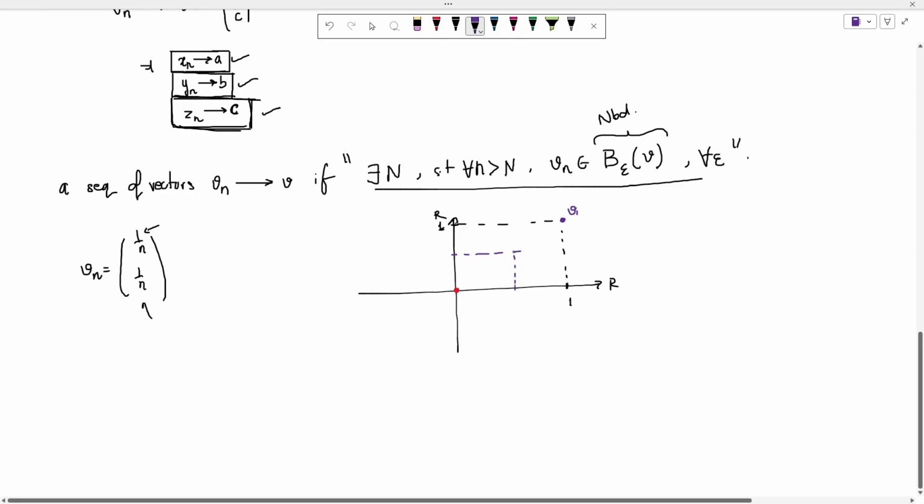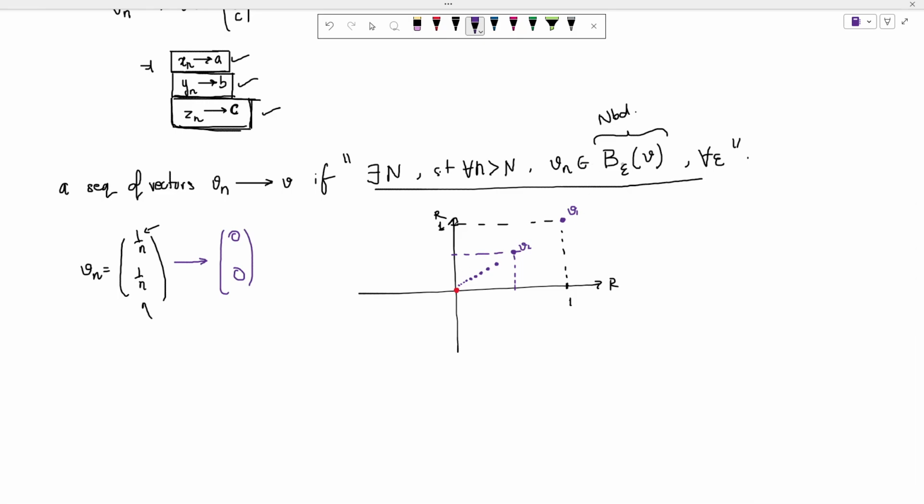So this is my v2. Similarly, if I put 3, 1 by 3, 1 by 3, I'll get some point maybe here, then 1 by 4, 1 by 4, 1 by 5, 1 by 5, 1 by 6, 1 by 6, 1 by 7, 1 by 7, and this will keep on happening, and you will get very close to 0, 0. So in this case, we can see that this Vn is going to converge to 0, 0. So now what does this mean? That Vn is going to be in some neighborhood, right?